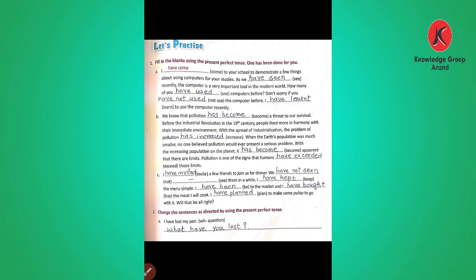So dear students, according to the structure of the sentence, affirmative, negative, interrogative and WH question, we have to change it. I have lost my pen. So we have to use a WH question. So what have you lost? What means आपने क्या lose किया है. So what have you lost?